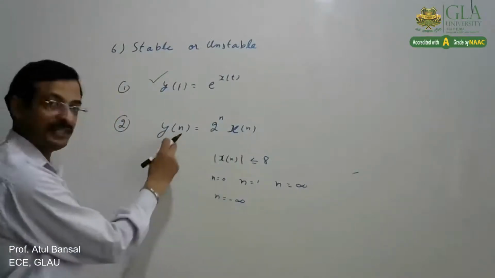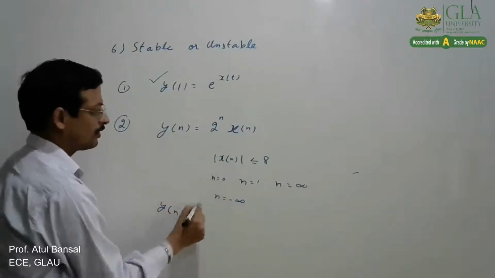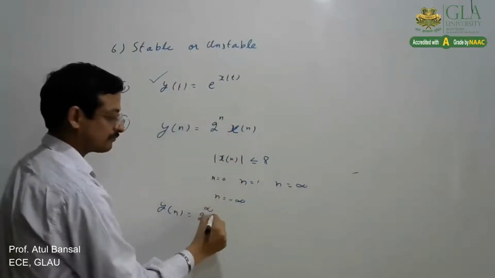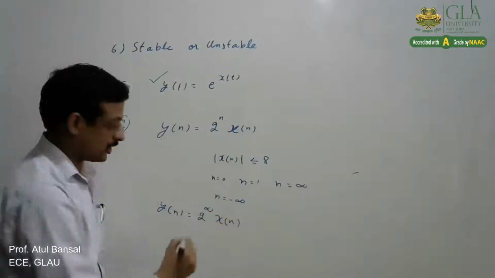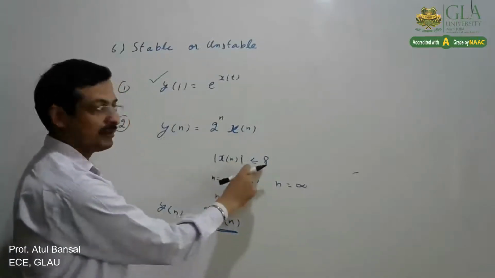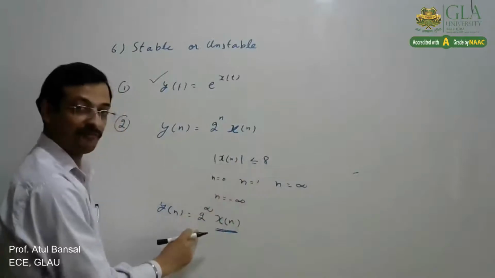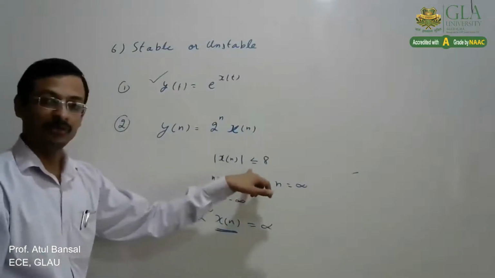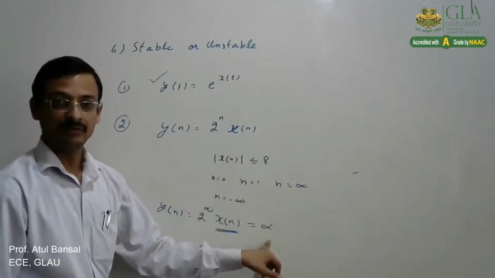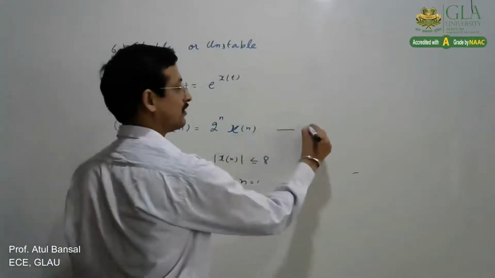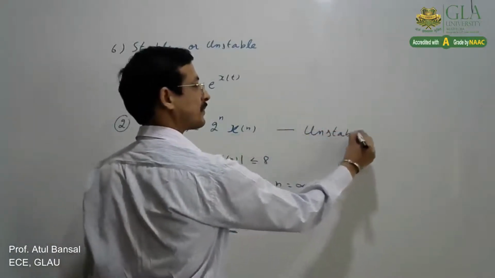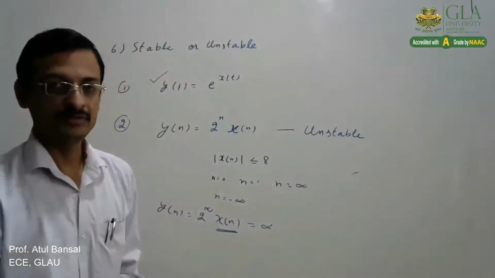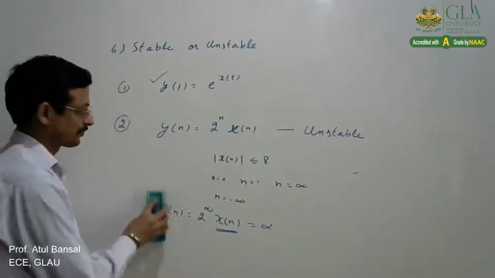And at that time, if we see this y[n], this is the product of 2 raised to n and x[n]. At n equal to infinity, x[n] can be anything between minus A and A, but 2 raised to infinity will be infinite. So in that case, for a bounded input, the output is unbounded. So it means this system is unstable. That is how we can check whether the system is stable or unstable. So that was the next classification of systems.